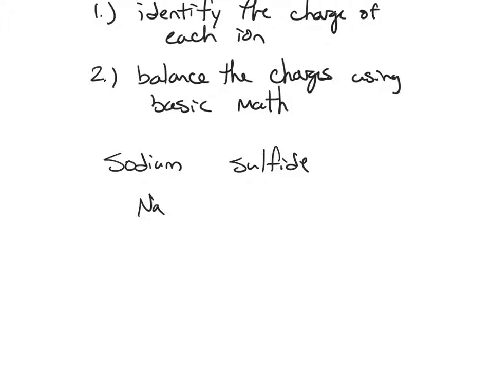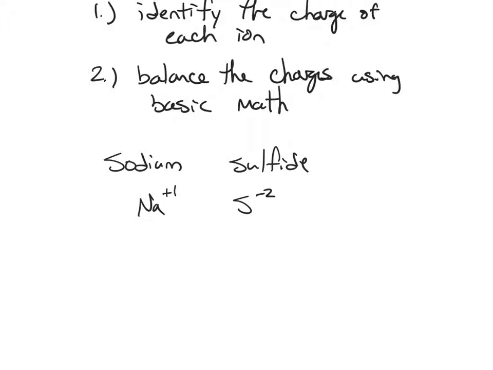So sodium's a +1 charge. As for sulfide, you can find its symbol S, and its charge can be predicted very similarly to the metals. All the nonmetals in the periodic table lie in a column, and the column has a predictable charge. Because sulfur has 6 valence electrons normally, it will gain 2 electrons to achieve 8 valence electrons, or a full valence energy level. And if that's the case, it becomes a -2 charge.